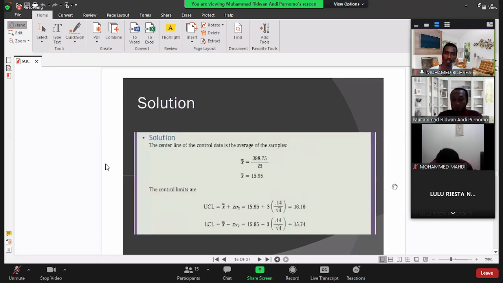Okay, now the solution. First, we need to calculate the center line. The center line, from where?